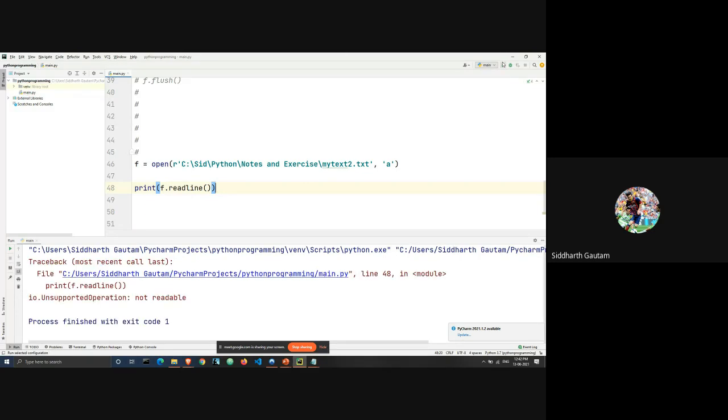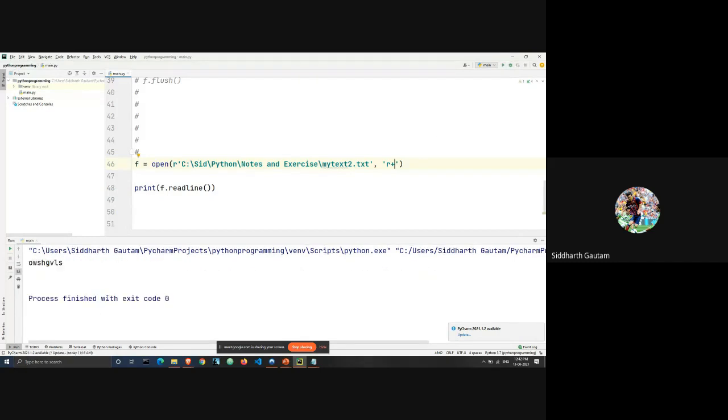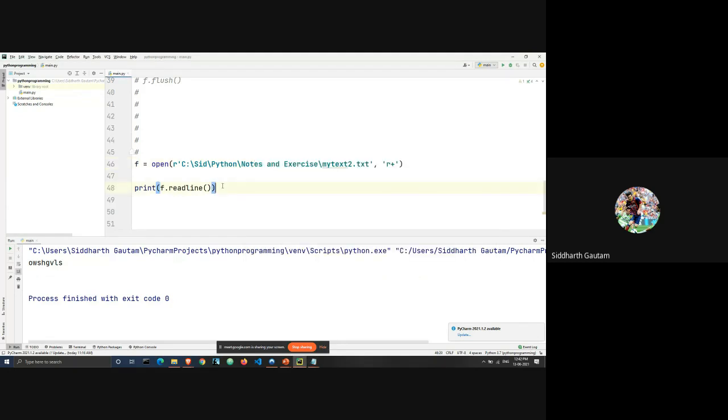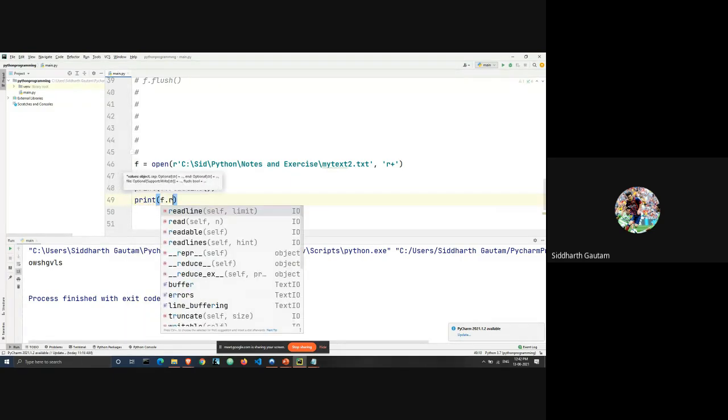I have to open it in the, now it should work. All right. What I did was I printed f dot readline, and the output was the first line here. Now I will use the same function, print f dot readline.